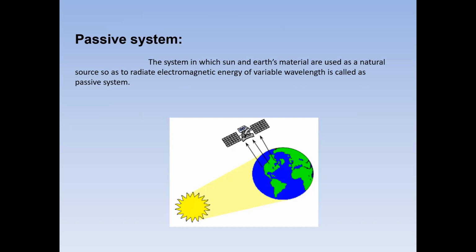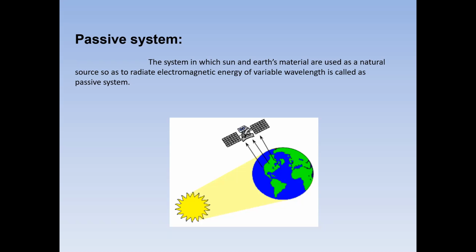This is the natural source. Another name for the passive system is the natural system.